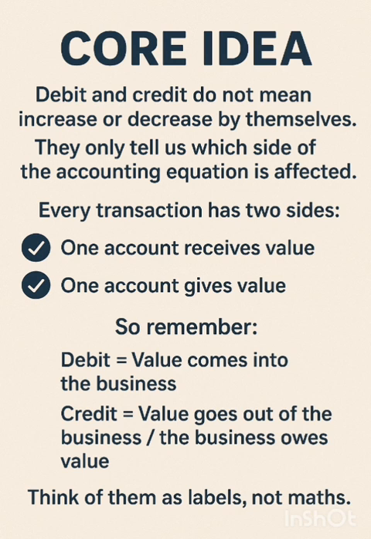Every transaction has two sides. One account receives value. One account gives value. So remember, debit equals value comes into the business. Credit equals value goes out of the business or the business owes value. Think of them as labels, not maths.